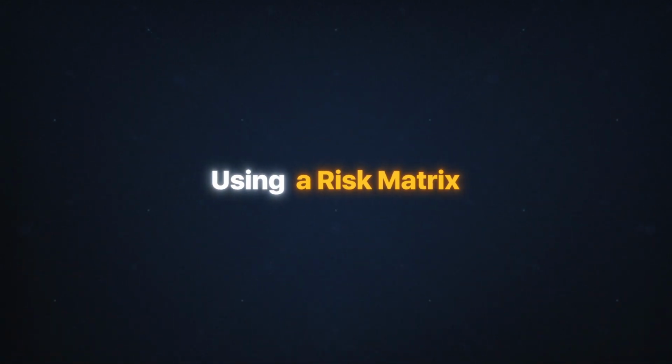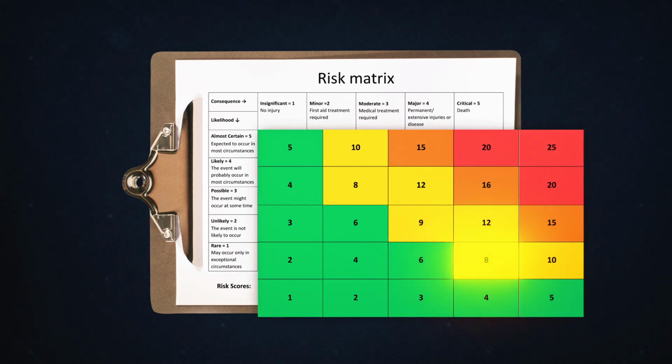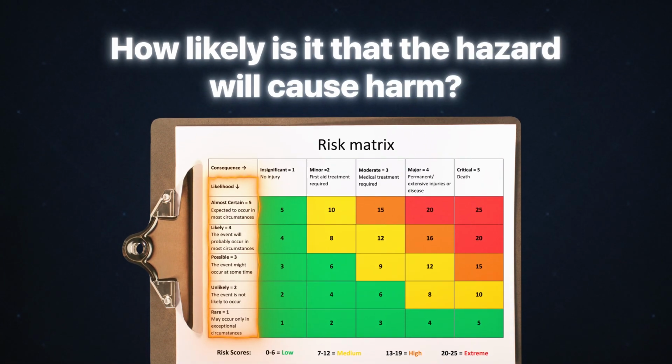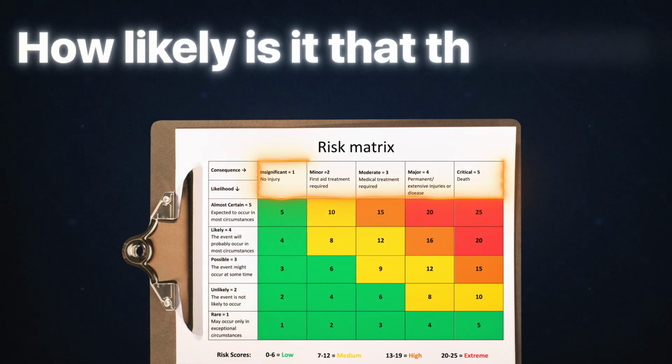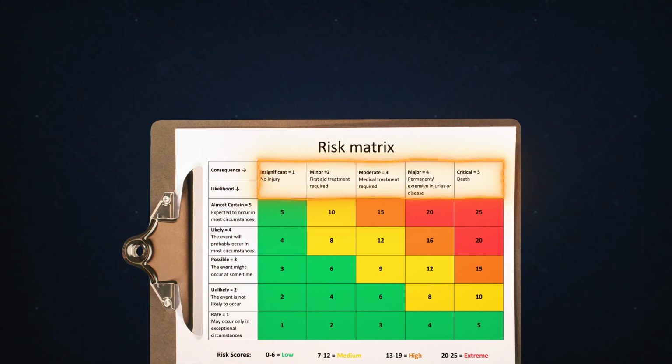Using a risk matrix. A risk matrix is a tool that helps you evaluate and prioritize risks. It looks at two main factors. 1. Likelihood. How likely is it that the hazard will cause harm? 2. Consequence. If the hazard does cause harm, how serious could the harm be?